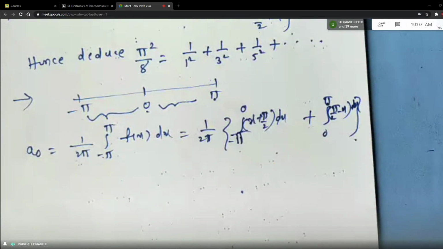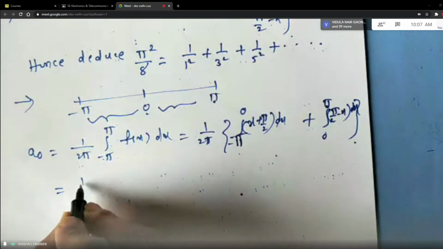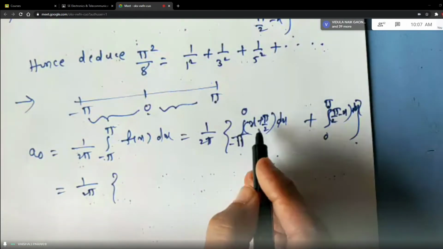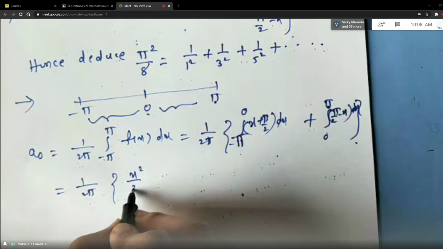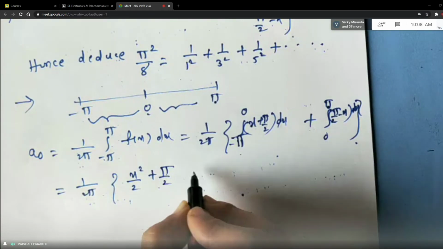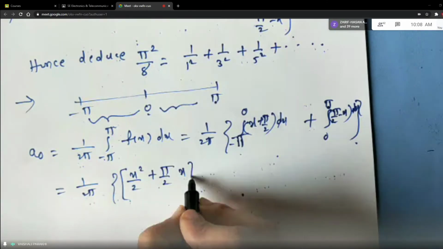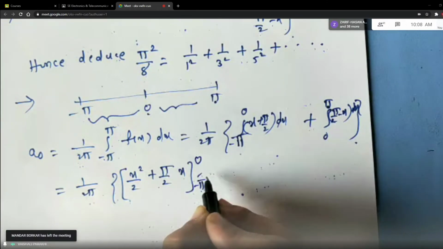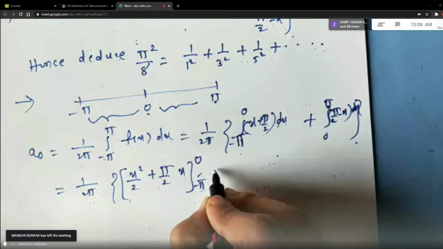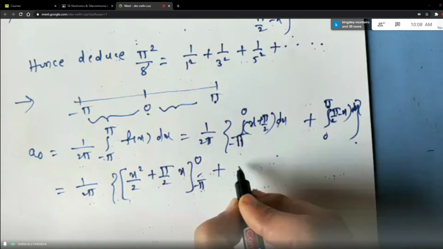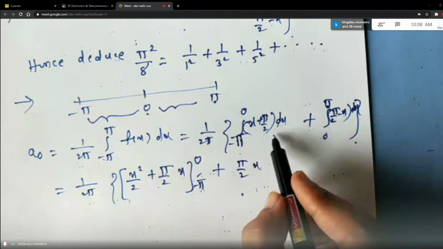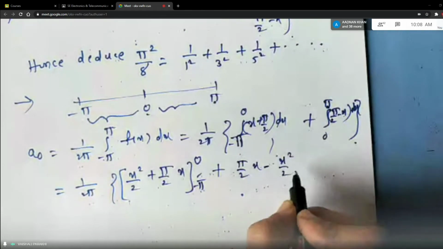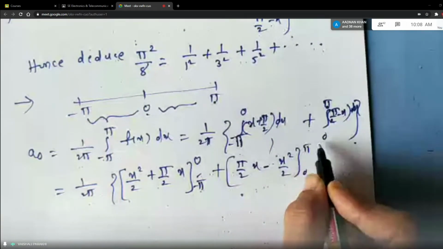Now quickly you need to find out the value. It is 1 by 2 pi as it is. Integral of x dx is x square by 2. Pi by 2 is constant. Integral of dx is x. Put the bracket. Limits are from minus pi to 0. Plus pi by 2 integral is pi by 2 x, minus integral of x is x square by 2. Limits are from 0 to pi.